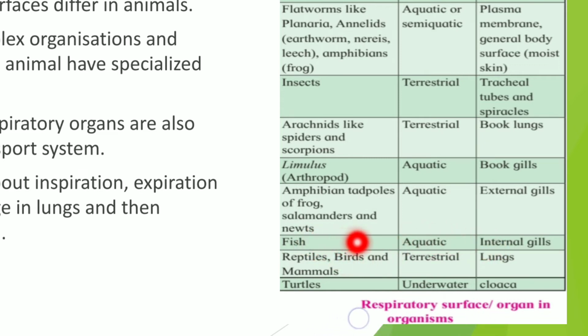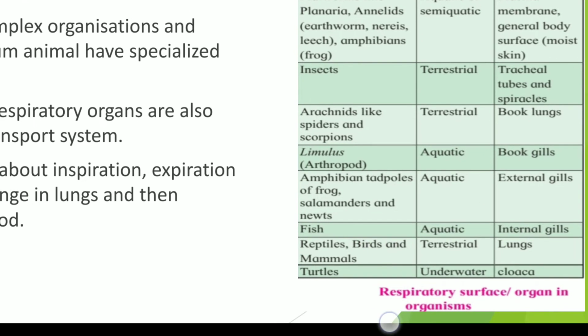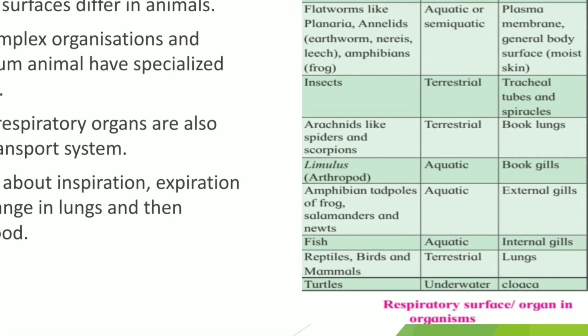Reptiles, birds and mammals are terrestrial and they respire with the help of lungs. Finally, turtles live under the water and they show a special organ, the cloaca, for respiration.